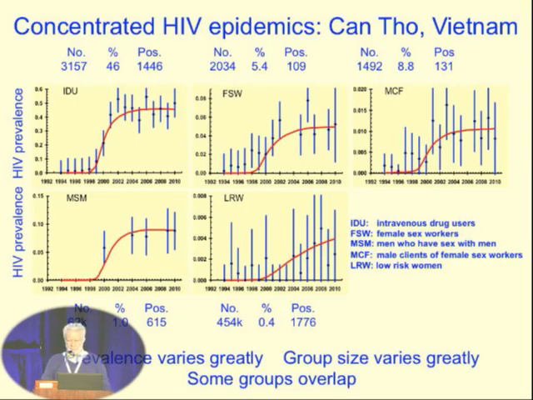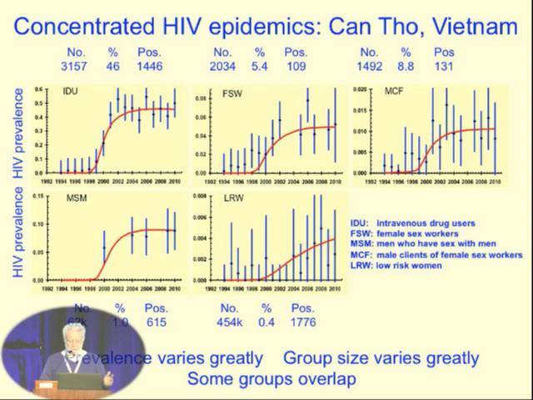What really impressed me about Vietnam is the quality of the data they have. I've never seen data quite as good as this for any concentrated epidemic in the world. And what is interesting is that they have data on the trends in the prevalence of HIV infection in all of these 5 important groups: IDUs, female sex workers, clients, MSM, and these low-risk women.